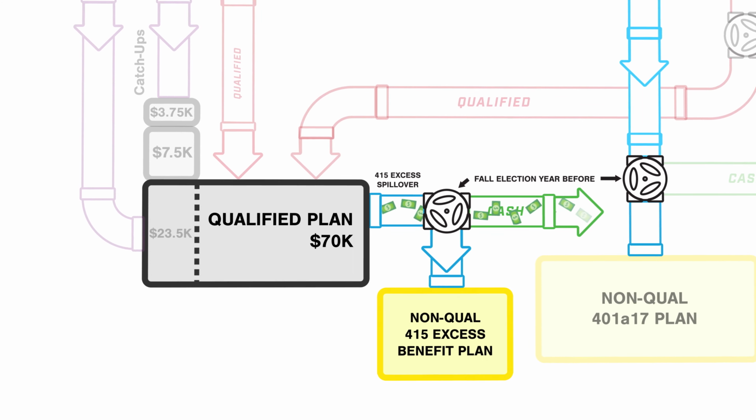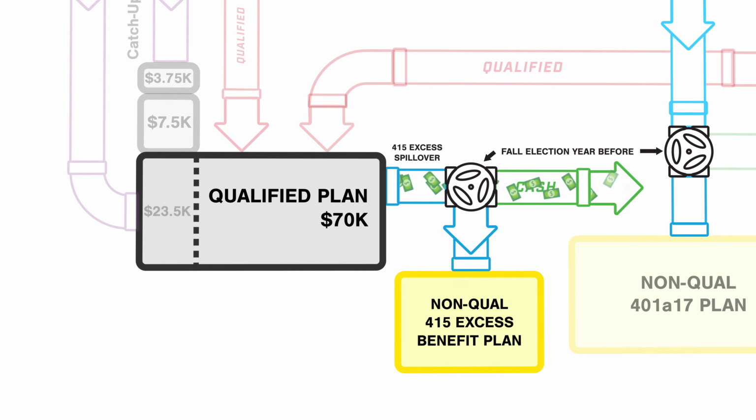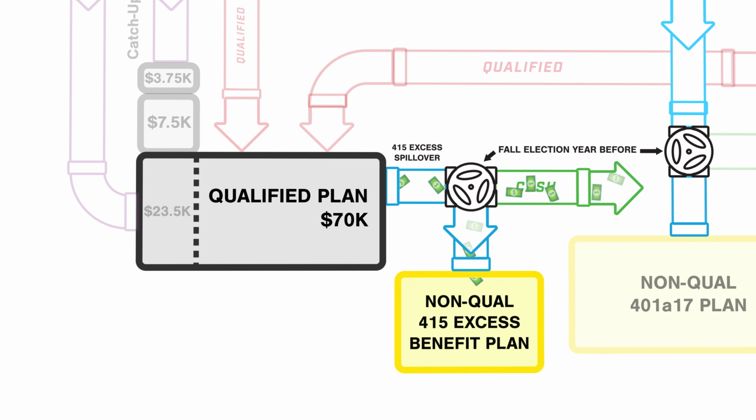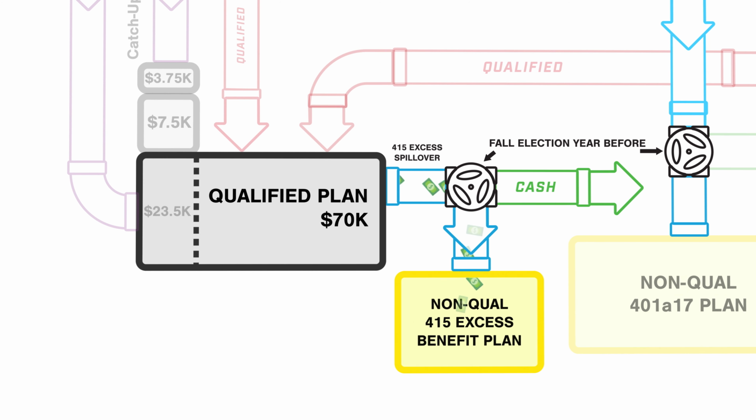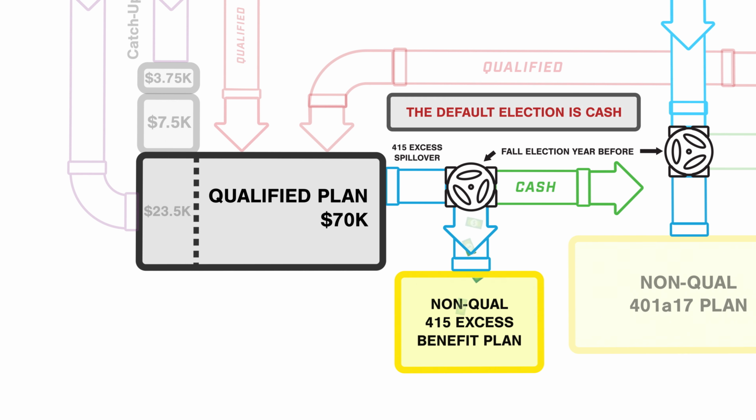Non-qualified spillover money from the qualified tank is either paid as taxable cash or deposited into your non-qualified 415 excess benefit plan. Like the 401(a)(17) plan, one can choose to contribute to the 415 excess benefit plan during the fall non-qualified plan's enrollment change window, or make no election and receive the spillover as taxable cash.